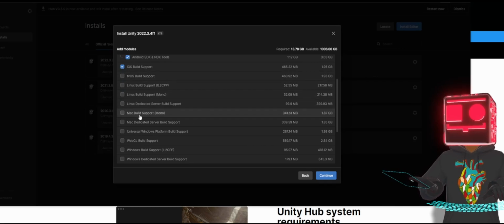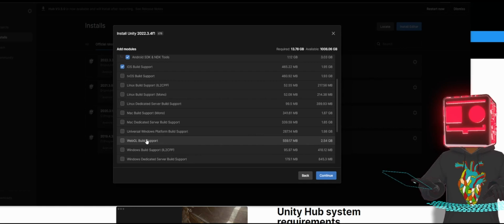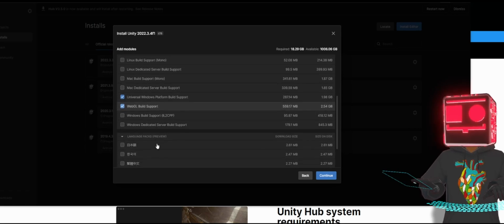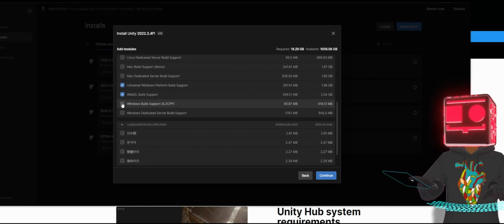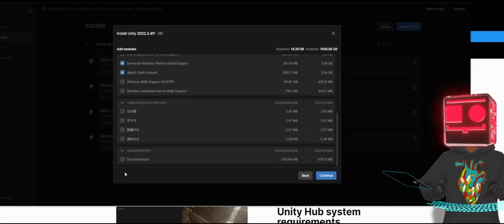Linux support on all those things, please select it. Universal, I think this one is most important. Universal, because now you can build for Windows PCs, tablets, and all that. So you must include this universal build support. WebGL, at a later stage when we're going to do a web AR, we're going to need WebGL support. Please select it. And then Windows build support, if you're going to just make standard PC apps or games, please select this one, and it could also include the documentation.